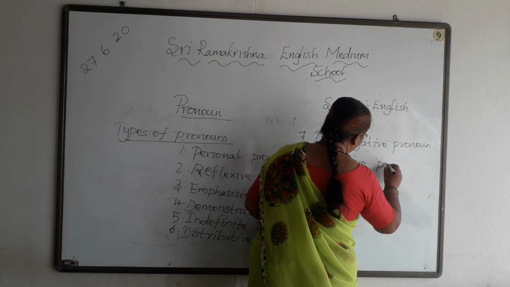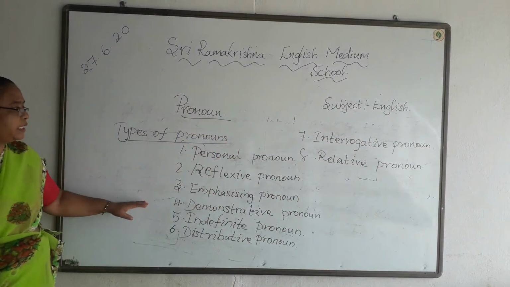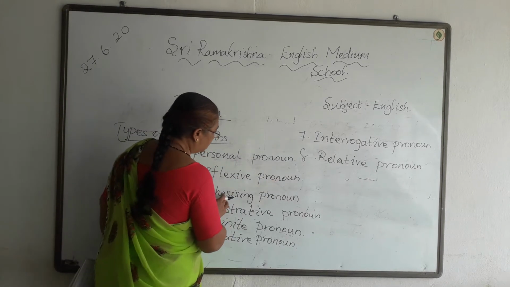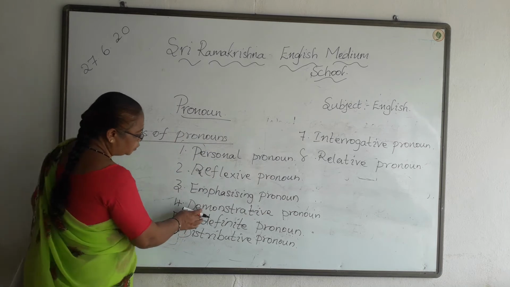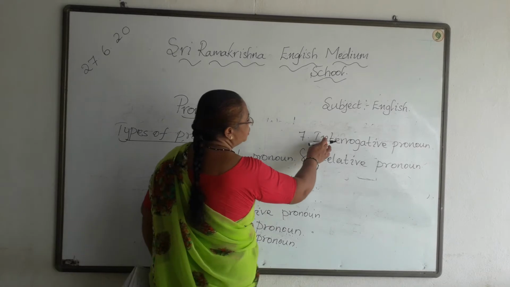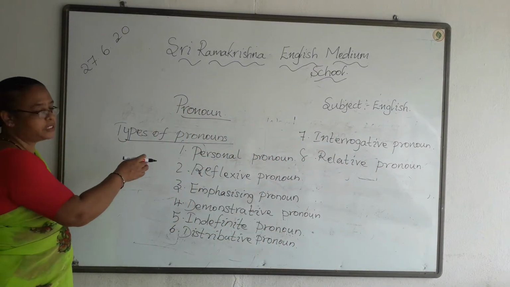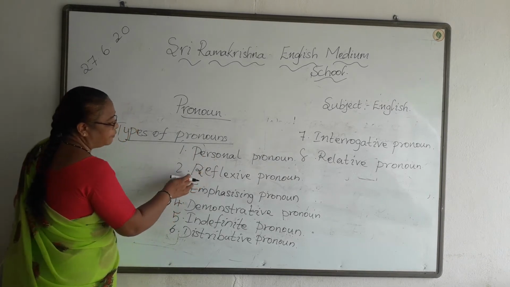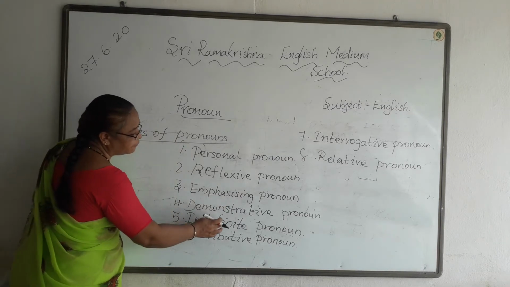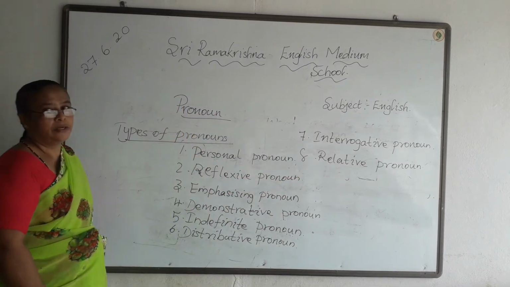So children, here types of pronouns I have written. First one is personal pronoun, second one is reflexive pronoun, third one is emphasizing pronoun, fourth one demonstrative pronoun, indefinite pronoun, distributive pronoun, interrogative pronoun, relative pronoun. So there are 8 types of pronouns. First one is personal, second one reflexive, third one emphasizing, fourth one demonstrative, fifth one indefinite, sixth one distributive, seventh one interrogative, and eighth one is the relative pronoun.